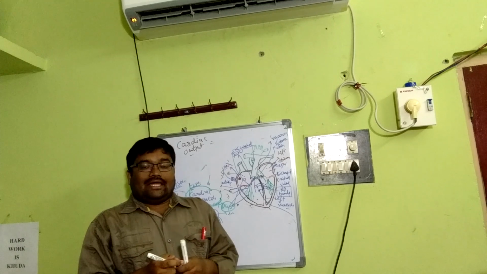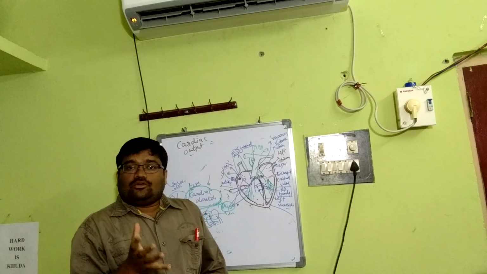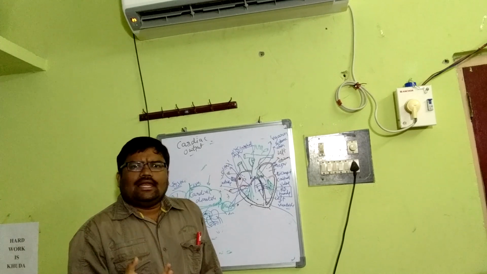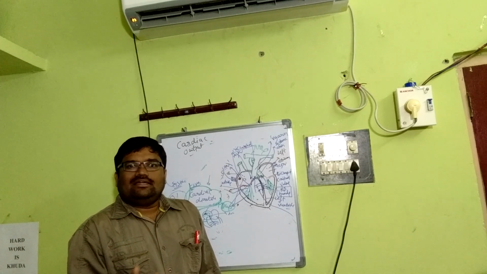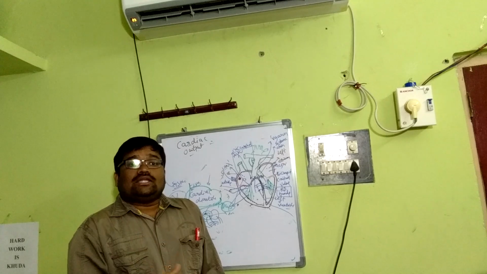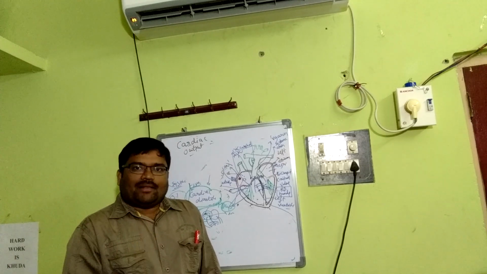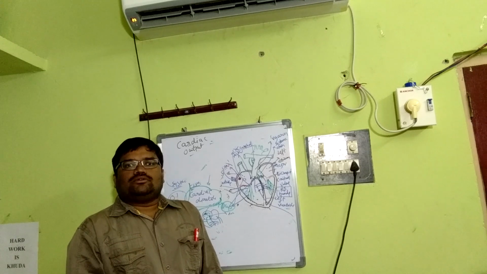What is cardiac output? Again, there are two terms. Stroke volume: the volume of blood pumped out by each ventricle per each heartbeat is stroke volume. Whereas the volume of blood pumped out by the heart from each ventricle per minute is cardiac output.